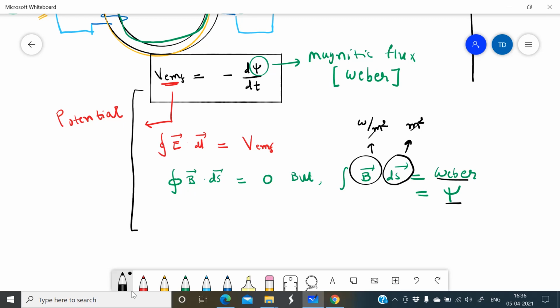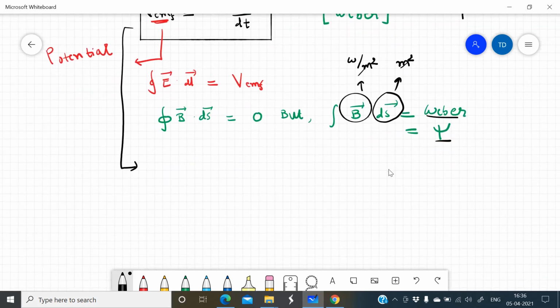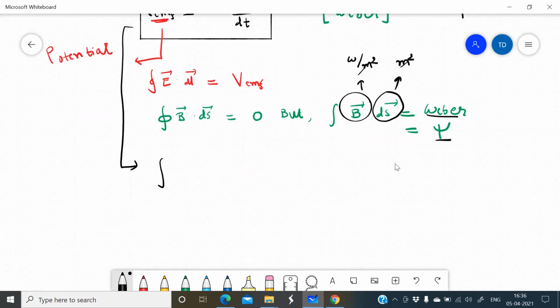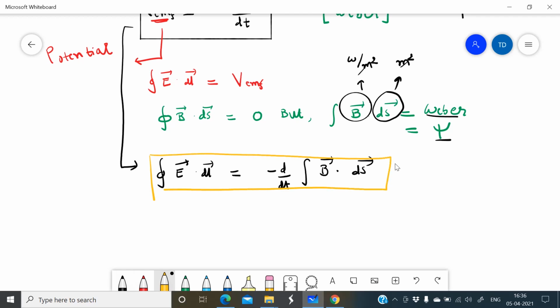Okay, so now I want to put all those values into my main equation. So this equation becomes like this: the integration of E into dl is equal to minus d by dt of the integration of B into ds. Okay, so this is my final equation.